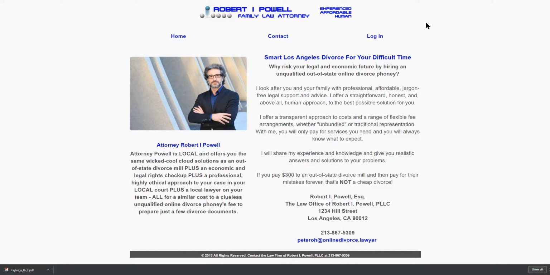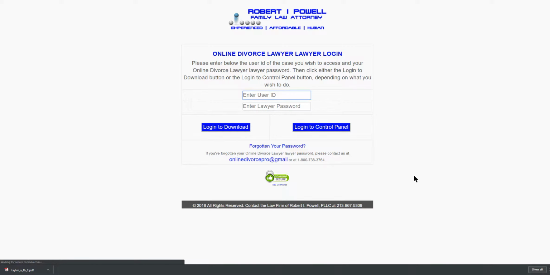We're going to use the pro level sample landing page of the fictitious attorney Robert I. Powell. This will be what your ODL pro level landing page would look like. We try and make this look as close as possible to your firm's main website. So the fastest way to get to your control panel is to come down the bottom, access the hidden link in the footer. You see when you move your cursor over the footer that it becomes a link. You click on that link. That takes you to the lawyer login panel.